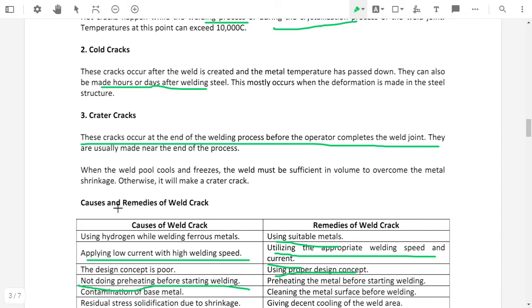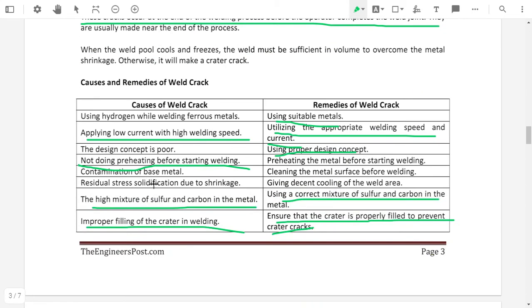Crater crack is a shrinkage crack that occurs due to shrinkage of the metal, and if we properly fill crater material in a weld zone, then it will avoid the weld crack. So these are some causes and remedies of the weld crack.